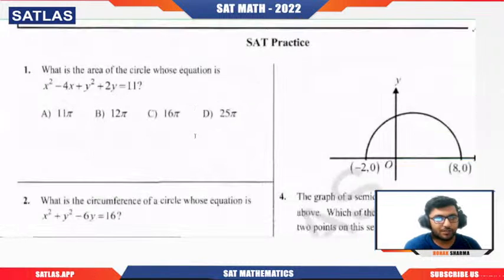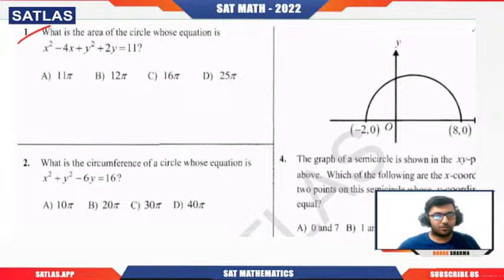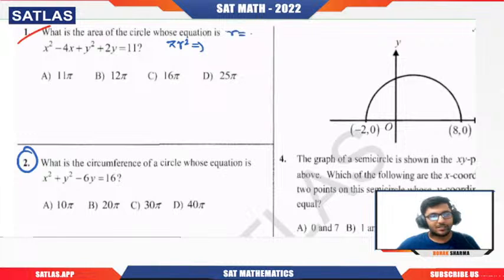So if we talk about the first question, we'll do these two questions. I will do the first question, then I will ask you to do the second question. For that I'll give you 1 minute. What is the area of this circle whose equation is this? So you know that area is pi r square, so I need to calculate r square. But you know that r is nothing but root over g square plus f square minus c. But you can directly calculate r square as g square plus f square minus c.